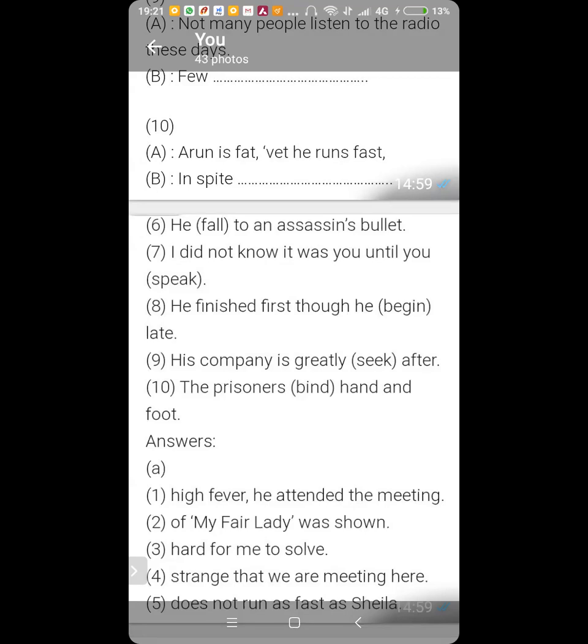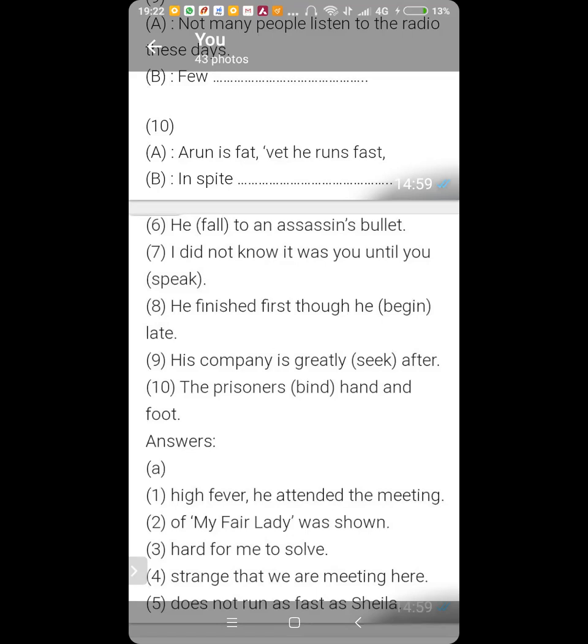Number 10. The prisoners bind hands and foot. No. Now I will tell you. You have to use a certain bit of common reasoning, general reasoning and common sense. What happens to the prisoners is that sometimes you have to tie up their hands and feet. A word for tie is bind. So the prisoners were bound hand and foot.